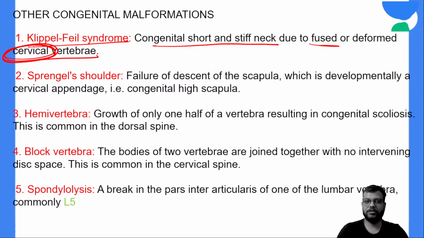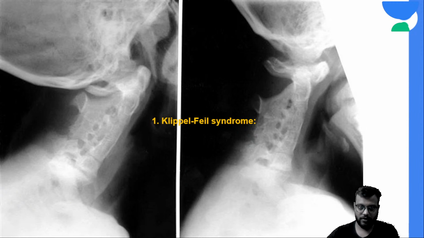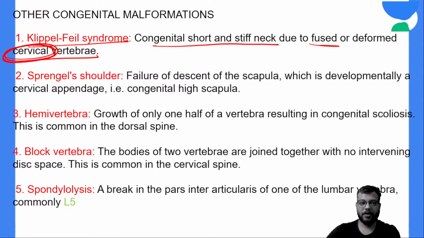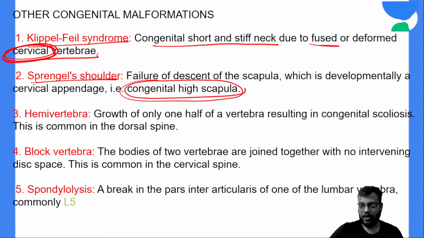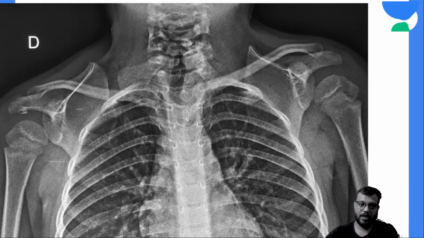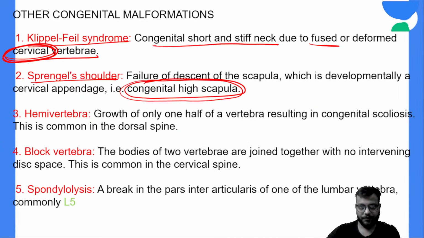Congenital short and stiff neck, fusion of the cervical vertebra like this. Okay, there is fusion of the cervical vertebra like this. Sprengel shoulder is the elevated shoulder where there is congenital high scapula, यानी scapula का descend नहीं हो पाया है. So there is congenital high scapula like this. This is called as your Sprengel shoulder.